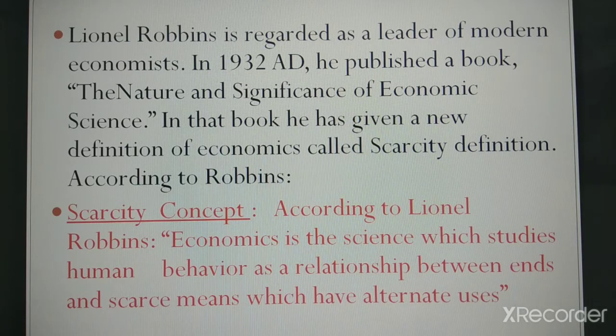Economics is a science which studies human behavior as a relationship between ends, meaning wants, and scarce means which have alternate uses. According to this definition, wants are unlimited and the means to fulfill those wants are limited. Basically the focus was on scarcity of resources.